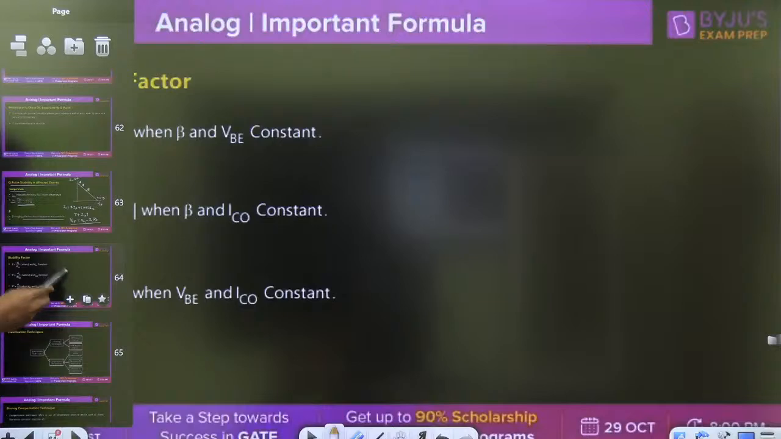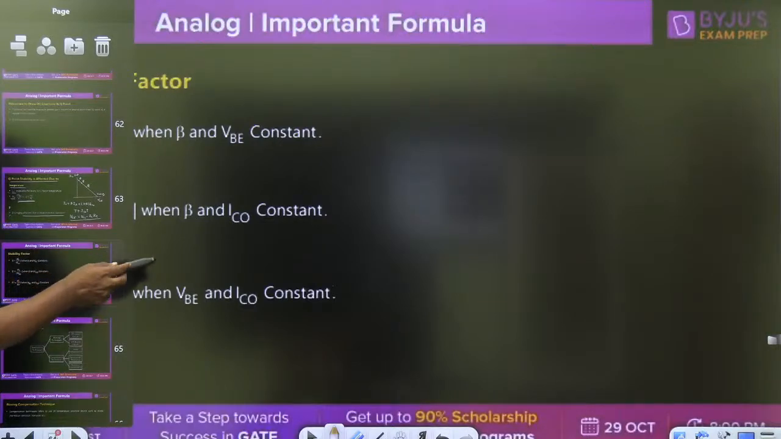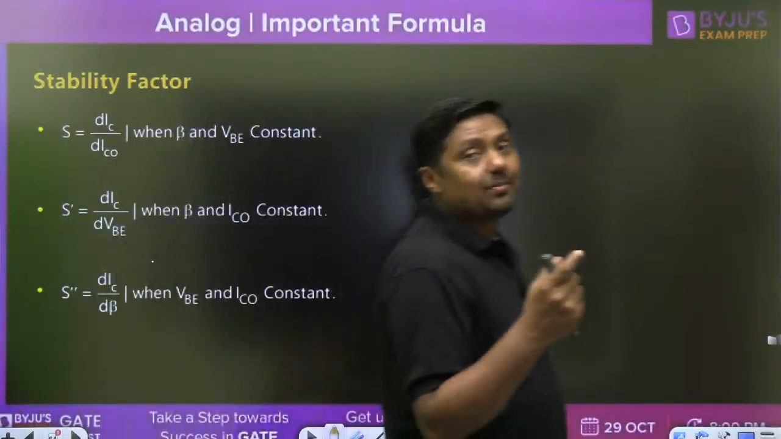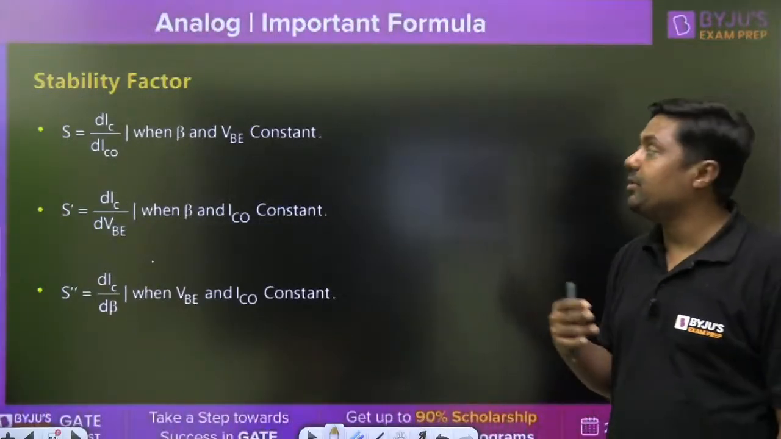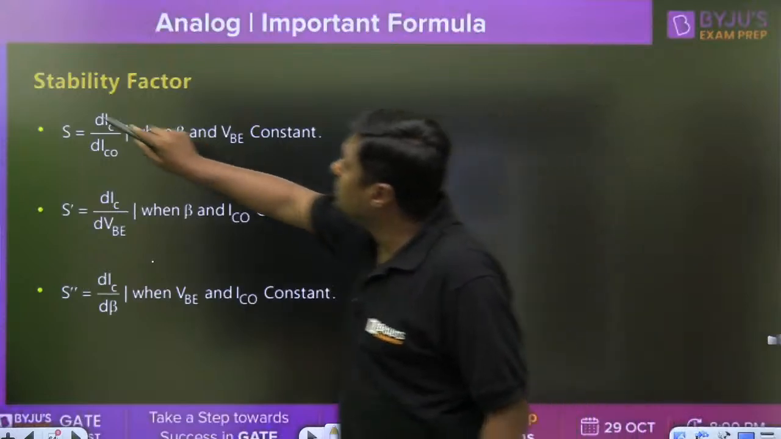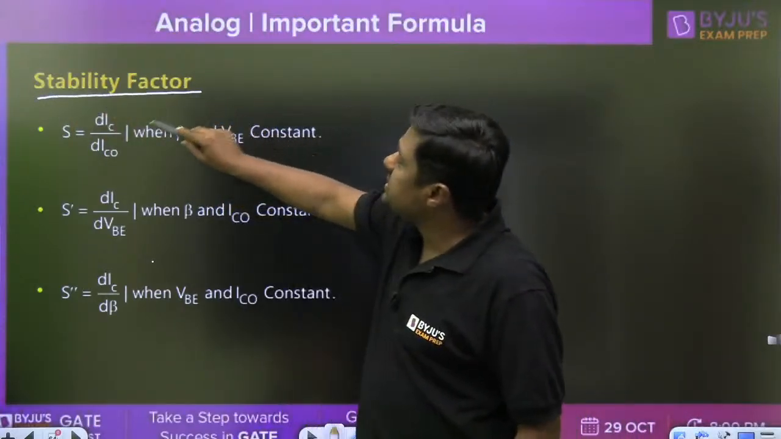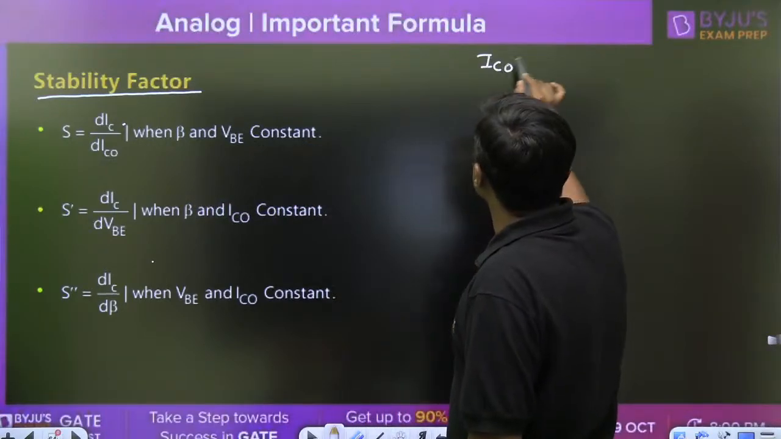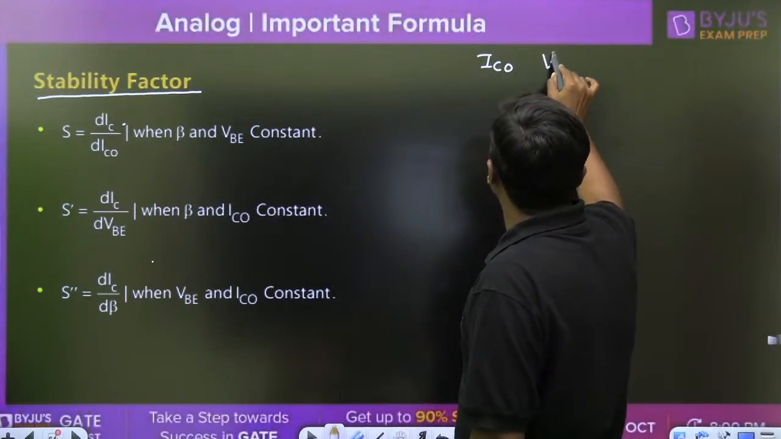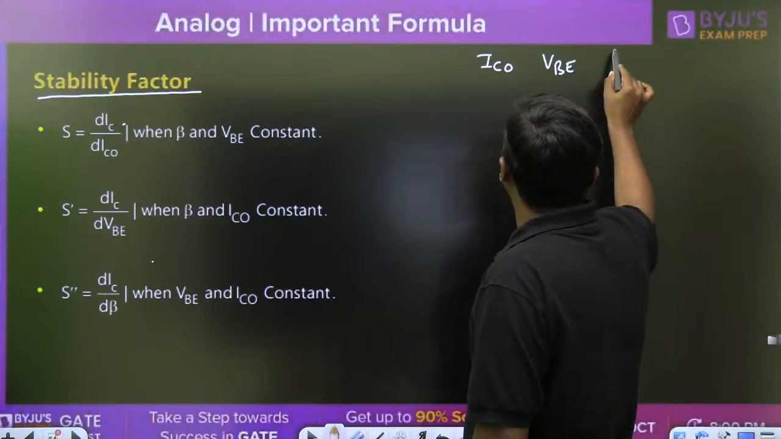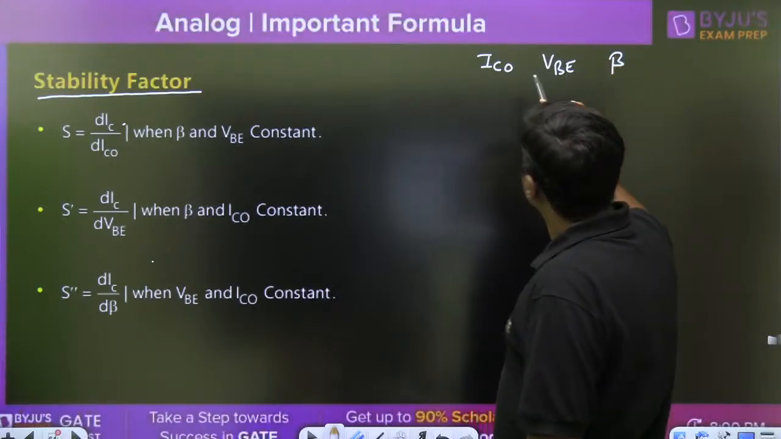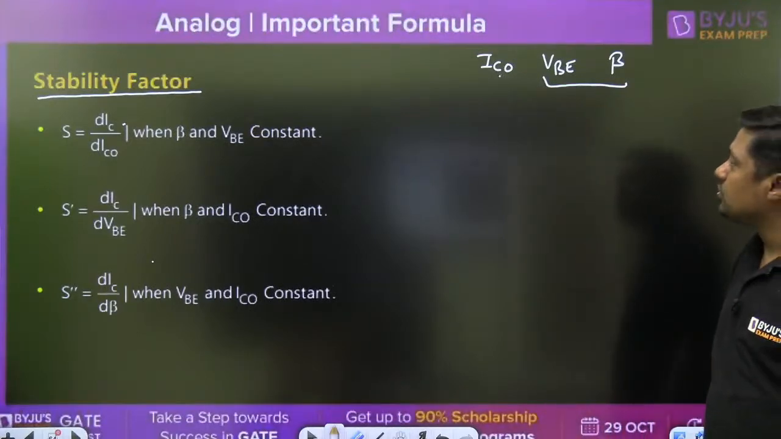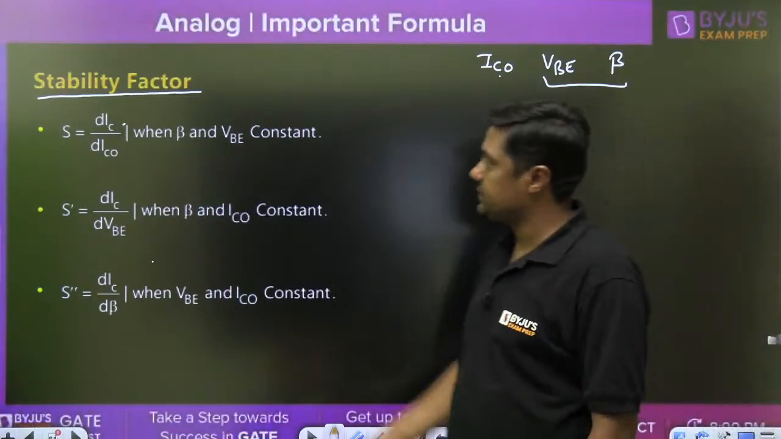Now, what is the meaning of the stability factor? Normally there will be a question on the stability factor. There are three types of stability factor. One is the change in IC because of change in ICO. Remember there are three variables: one is ICO, another one is VBE, and another one is beta. First of all, keep these two constant, and what is the variation because of ICO? That is called the stability factor S.